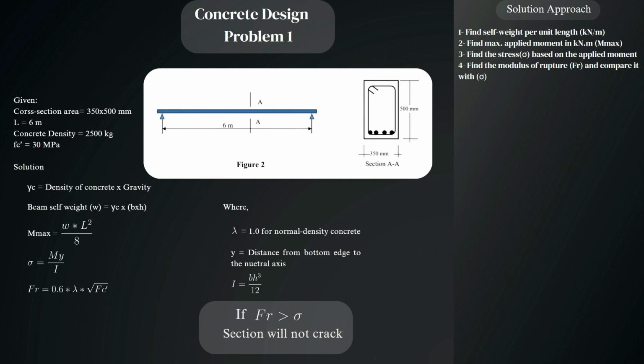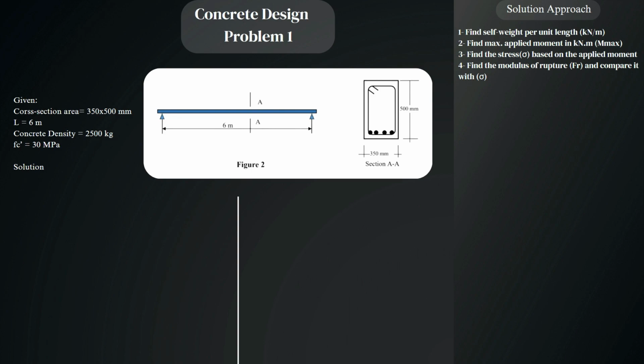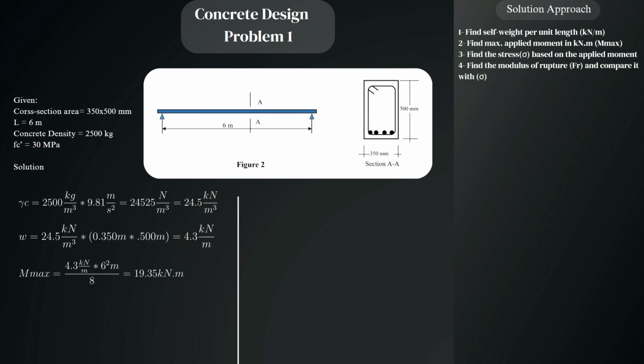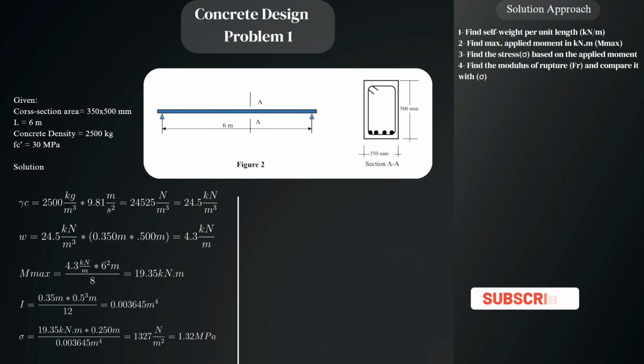Okay, now let's move to the numerical solution. We start by finding the unit weight of concrete. Next, we find the distributed load due to the own weight of the beam. Then, we find the maximum moment. Then we find the moment of inertia of the section. After that, we find the stress. And finally, we find the modulus of rupture.